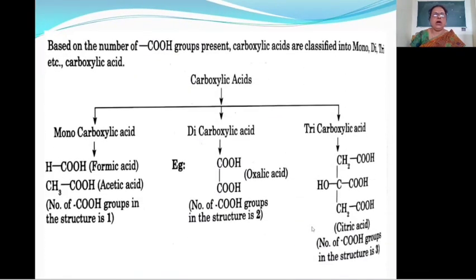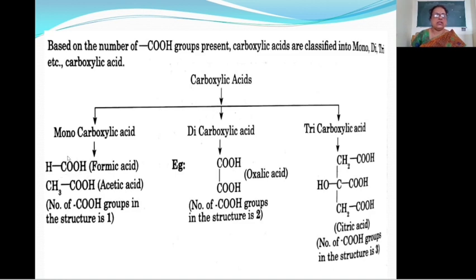Then depending on the number of COOH groups present in the carboxylic acid, the carboxylic acids are classified into monocarboxylic acid, dicarboxylic acid and tricarboxylic acid. In the case of monocarboxylic acid, the carboxylic acid contains only one COOH group in its molecule. Then this is called a monocarboxylic acid. For example, HCOOH.